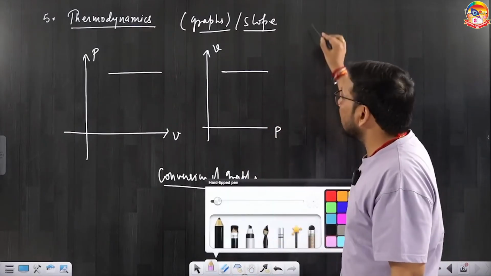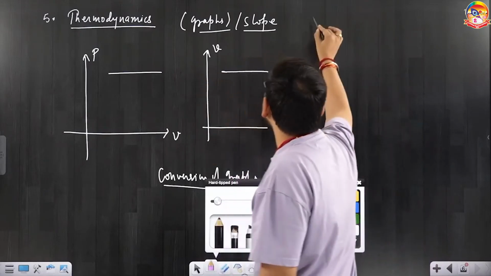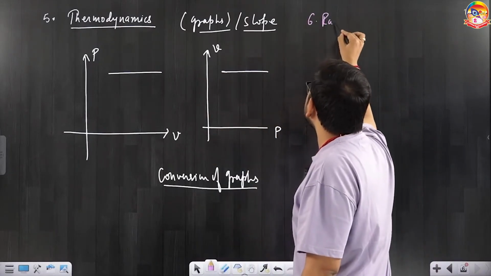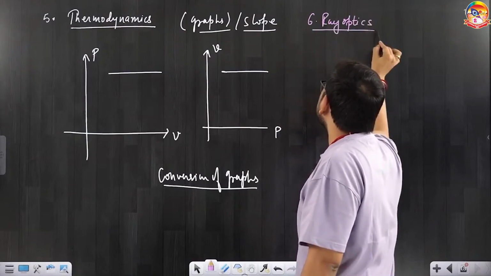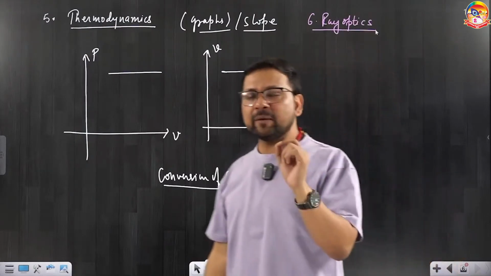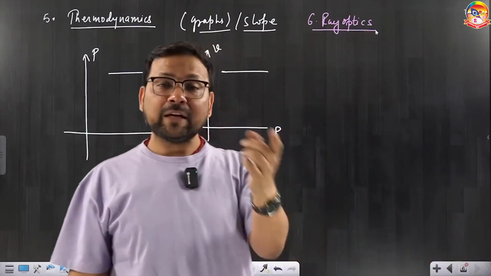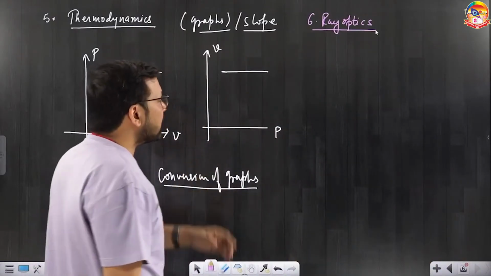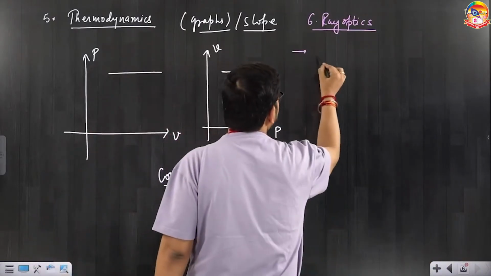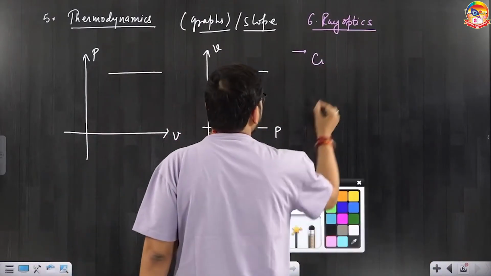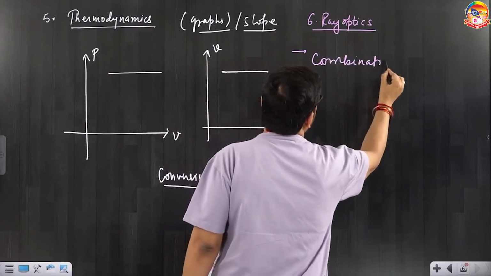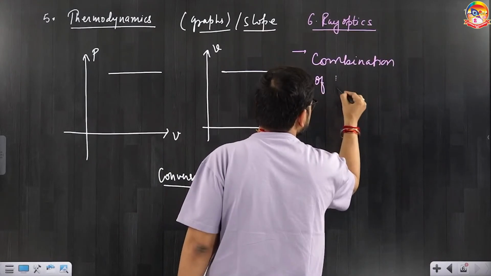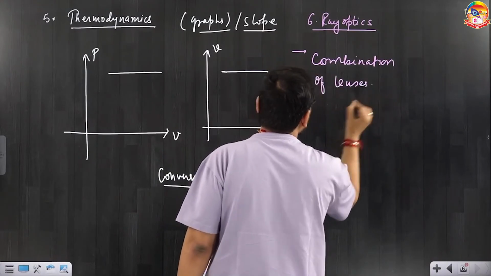After that, go to ray optics. We have done 5, 6, now you go to ray optics. Ray optics is also repeatedly asked, but what could be asked, PYQs will tell you. First, combination of lens questions could be asked.